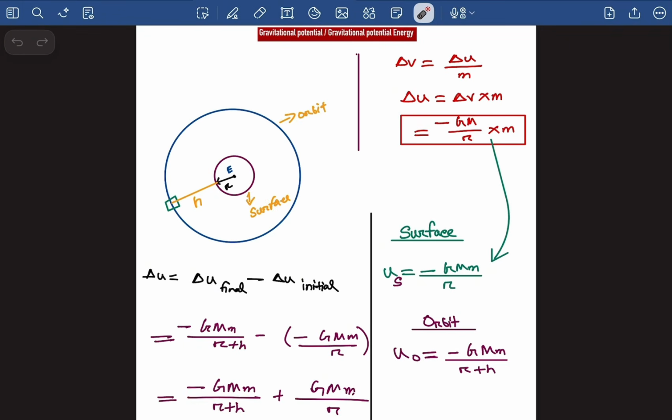So guys, now let's understand this concept. We know gravitational potential is equal to gravitational potential energy per unit mass.